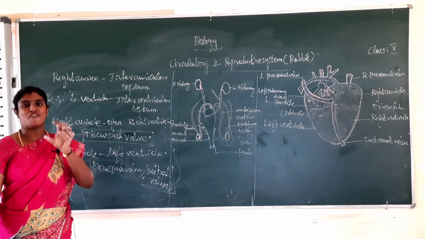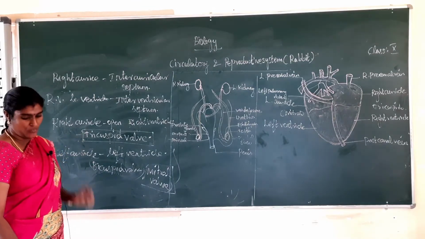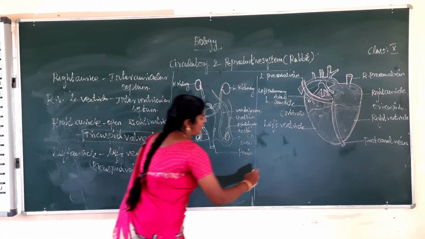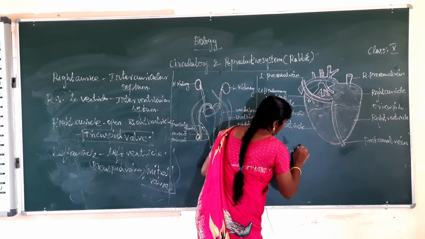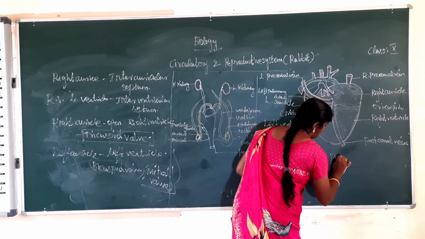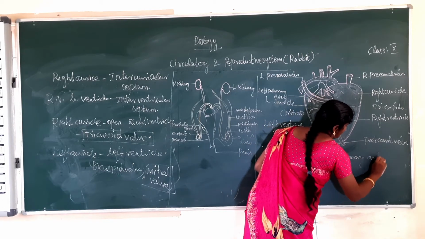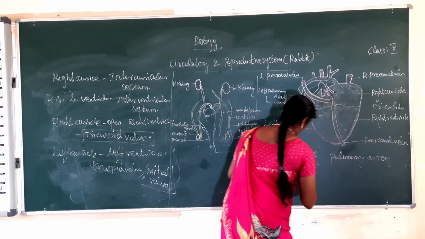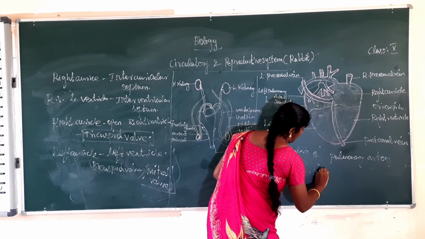The next one. The opening of the pulmonary artery and aorta are guarded by the semilunar valve.